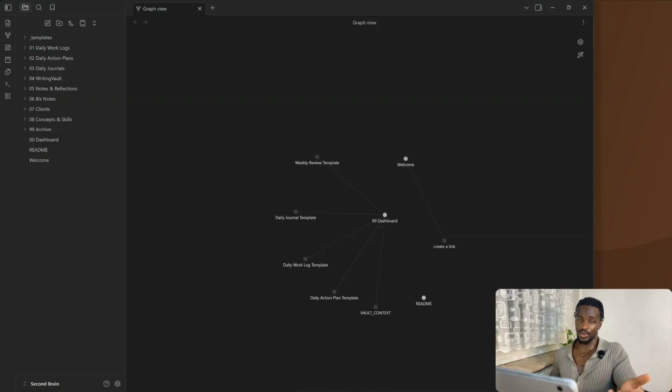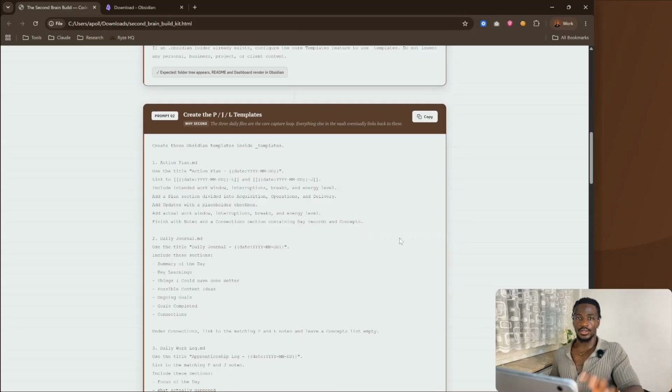So now that's done, we're going to go and grab the next prompt. This prompt is for creating a structure around the daily plans, the daily journals, and the daily work logs. The reason that I've done that three-tier split is because for me, plans are just a way of saying everything that I anticipate will happen in a day. So whatever I have planned in the day, I literally log my intended energy level, what I think my energy level will be when I start work, if I have specific meetings or specific times that I want to do anything, all the tasks that I plan on getting done in the day, I'll just lay them all out into the plans.